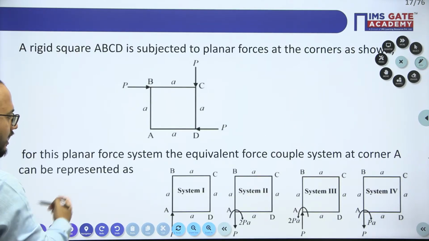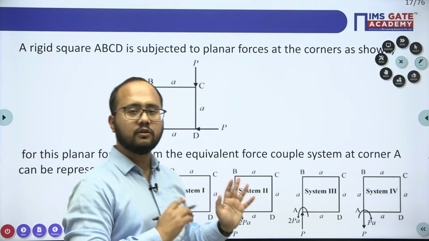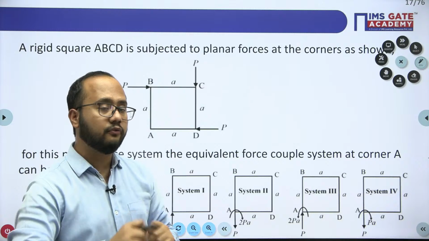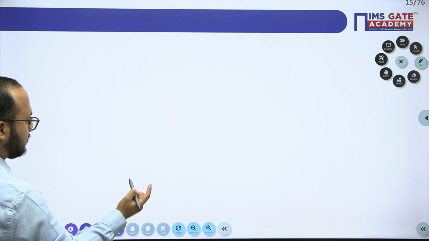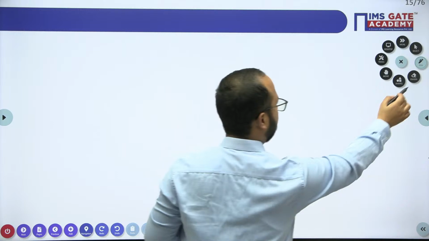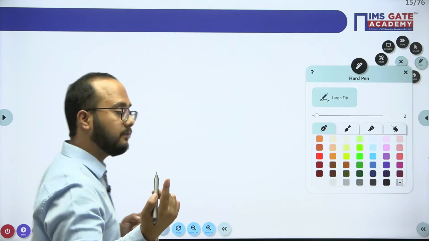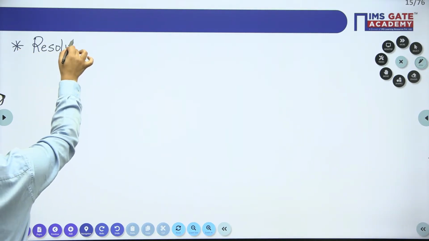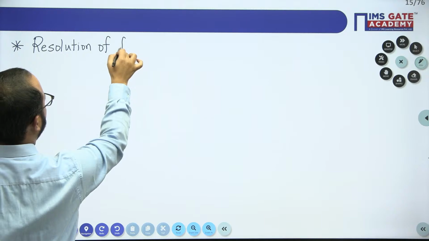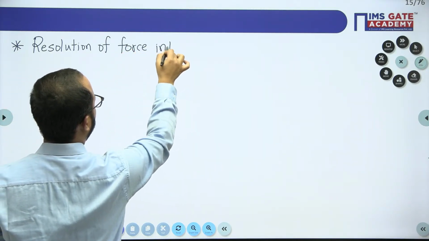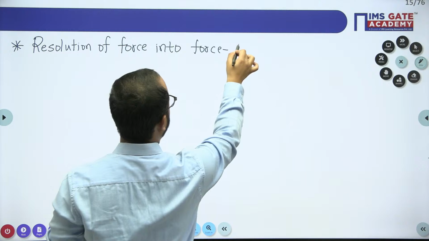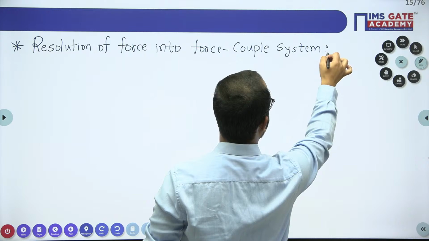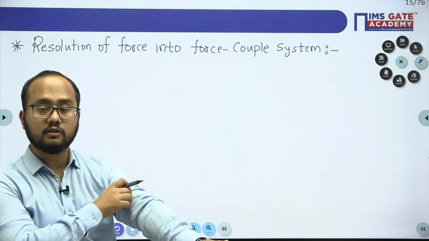Now see, this is again a very important question. But before solving this question I want to discuss the concept here, that is very important for you. The concept will be resolution of a force into force couple system. We'll discuss this concept here, very important concept: resolution of force into force couple system.